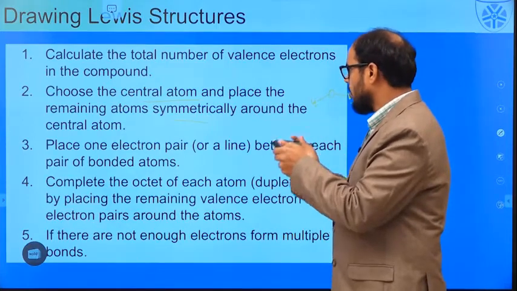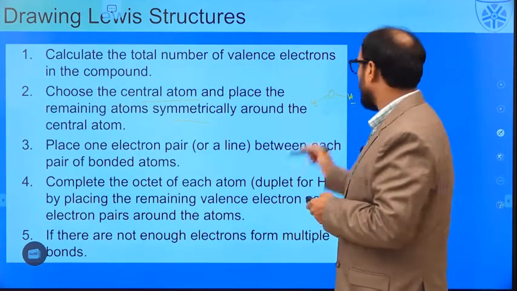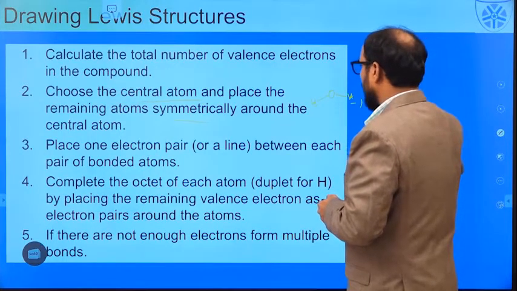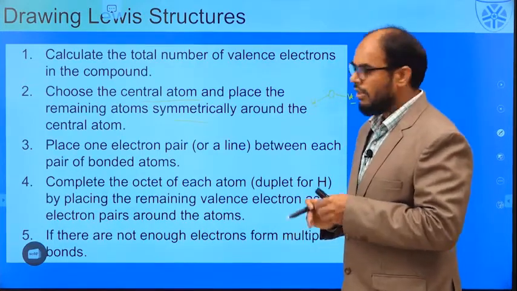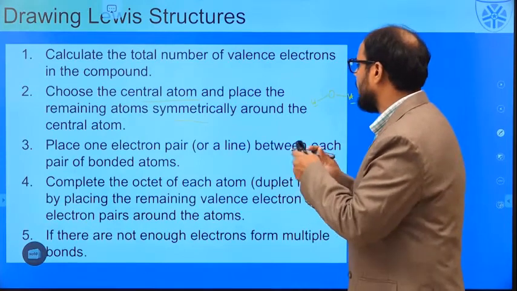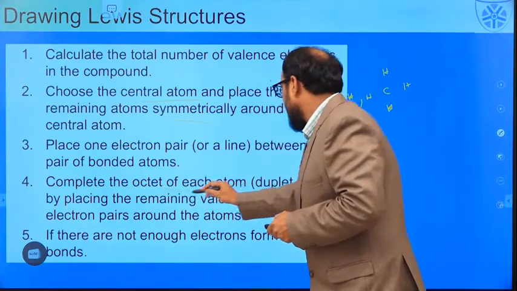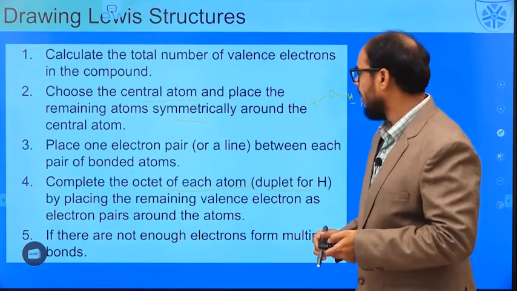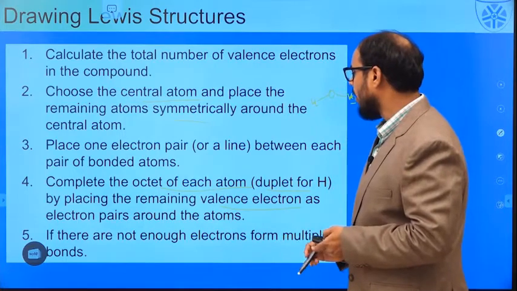So we are supposed to choose the central metal atom and place the remaining atoms symmetrically around the central metal atom. Whether you talk about the water molecule or the methane molecule, where I am just going to symmetrically place the hydrogen atoms around the carbon atom. So this is very important to draw Lewis structures. And we are going to complete the octet of each atom. For the hydrogen atom, we are just going to talk about the doublet, by placing the remaining valence electrons as electron pairs around the atom.